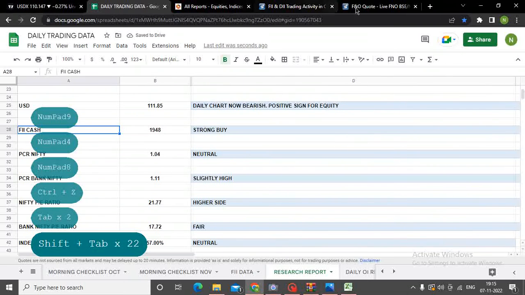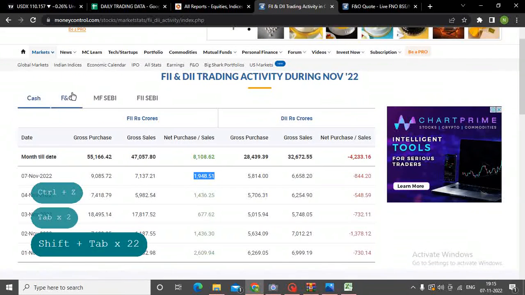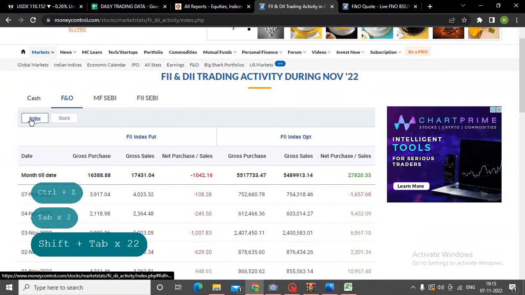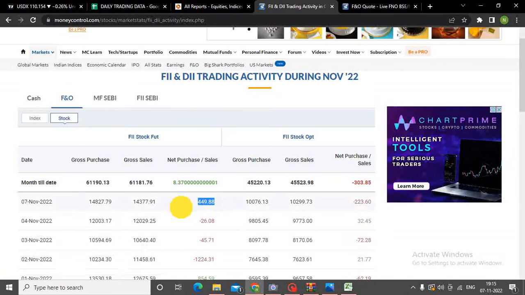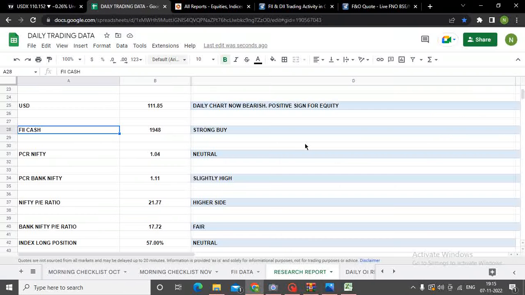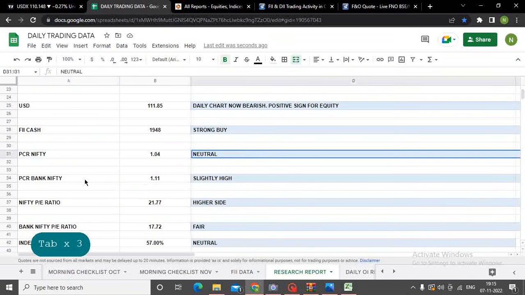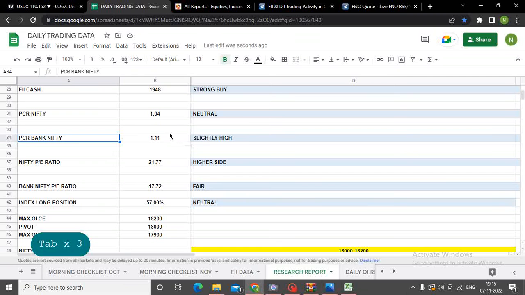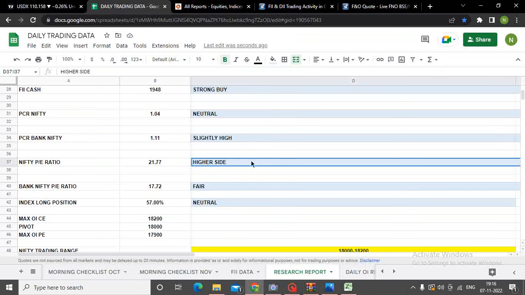Let's see index और स्टॉक्स में क्या पोजीशन बनाया है FIIs ने. If you go to FNO, यहाँ पे हम आएंगे, इंडेक्स में 108 करोड़ बेचा है, which is nothing, just a negligible number, और स्टॉक्स में 500 करोड़ खरीदा है, which is again a good positive number. So for me, FII data is again bullish, PCR is neutral, Bank Nifty का PCR is slightly high, it may reach 1.2, 1.3. I always suggest that 1.2, 1.3 for Bank Nifty is on the higher side. You should exit from your long position and book your profits.